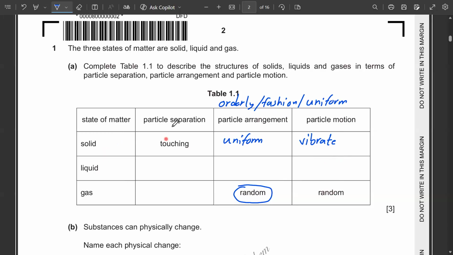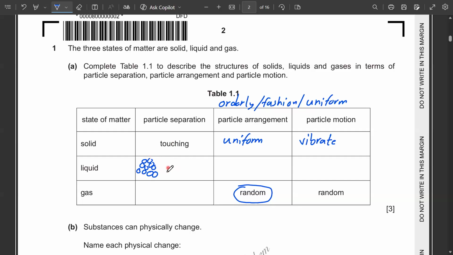Then for the liquid, particle separation: if it is touching for the solid, then for the liquid it is also touching, because the particles are very close to each other, although not in a very uniform manner, but still they are very close together.